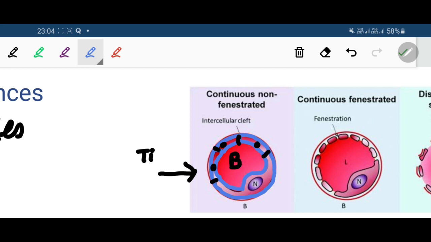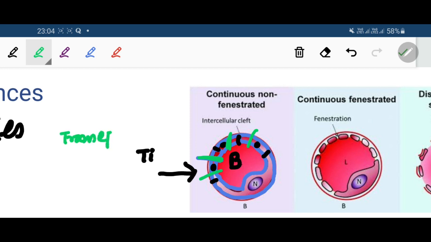It is taking place through a process known as transcytosis, or transepithelial transport.